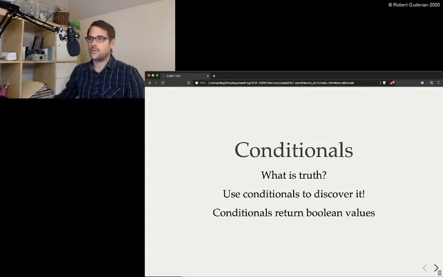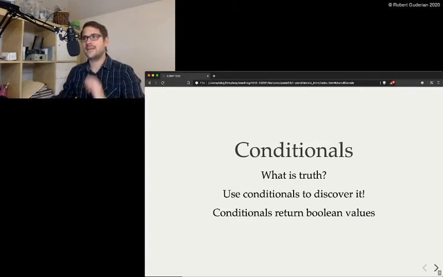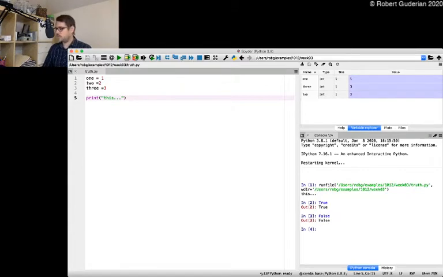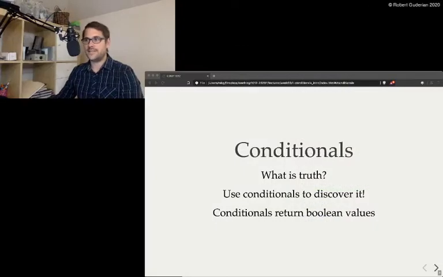So, what is truth? I really love this slide. For our use, it's literally the word true. Capital T-R-U-E. Capital T, very important. True is true, and guess what false is? False is false. And these are called Booleans. They're Boolean variables, true and false, 1 and 0.